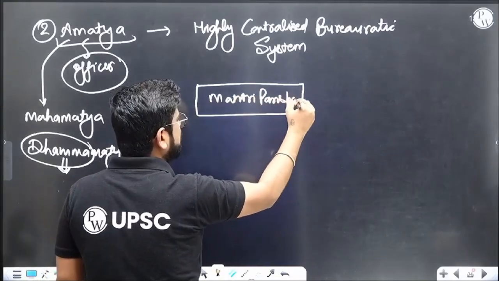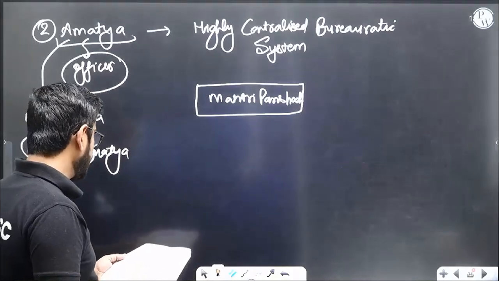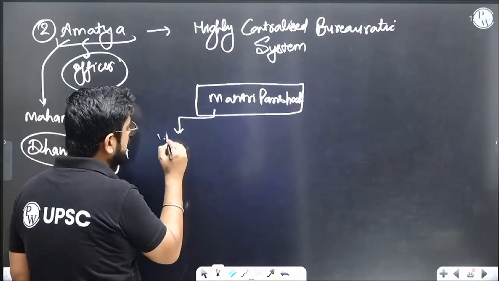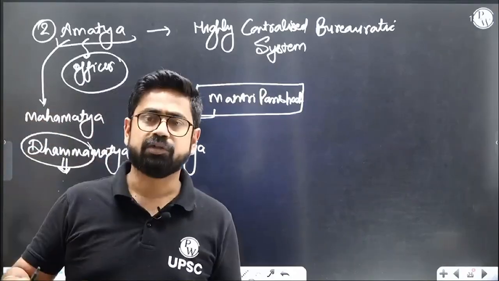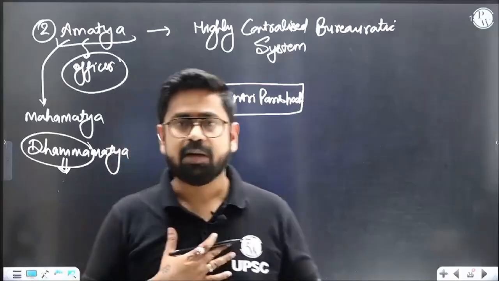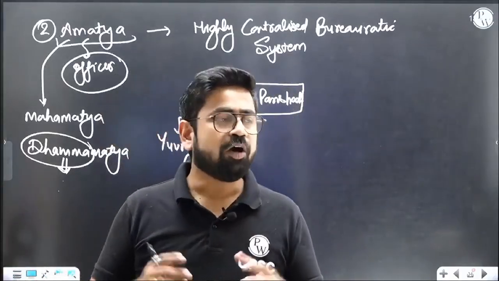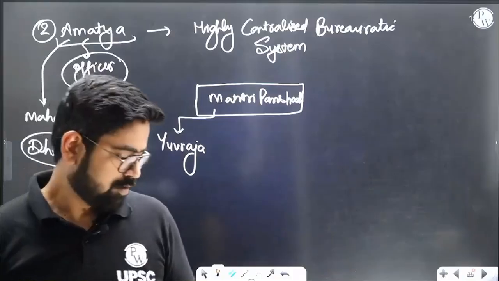Mantri Parishad is what? Cabinet ministry. Right, and a council of ministers technically. Now, in the council of ministers, you will see that the princes, the Yuvaraja, are also important officers. So you will see when Bindusara is ruling, Sushim is also there, Ashoka is also there. Why? As a king, suppose I'm king, I want my sons to get trained. I want them to understand how to rule.